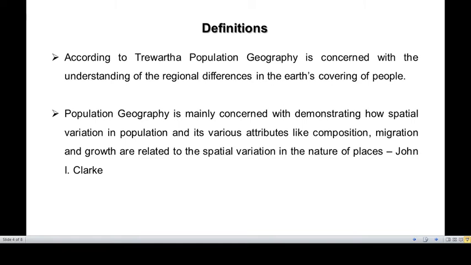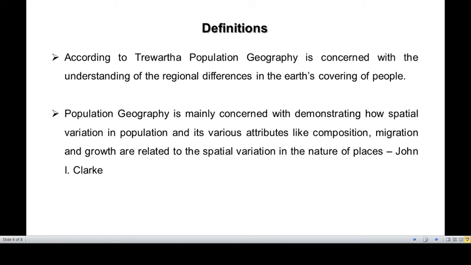The second scholar, John I. Clark, defines population geography as being concerned with demonstrating how spatial variation in population and its various attributes like composition, migration, growth are related to the spatial variation in the nature of species. So here also the main thrust is given on the spatial variation.